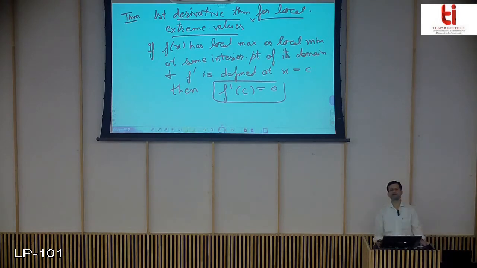So this is your first derivative theorem. It tells you that if a point is a point of local maxima or minima, and most importantly f dash is defined at that point, then the derivative of that function at the given point of maxima minima will always be equal to 0.